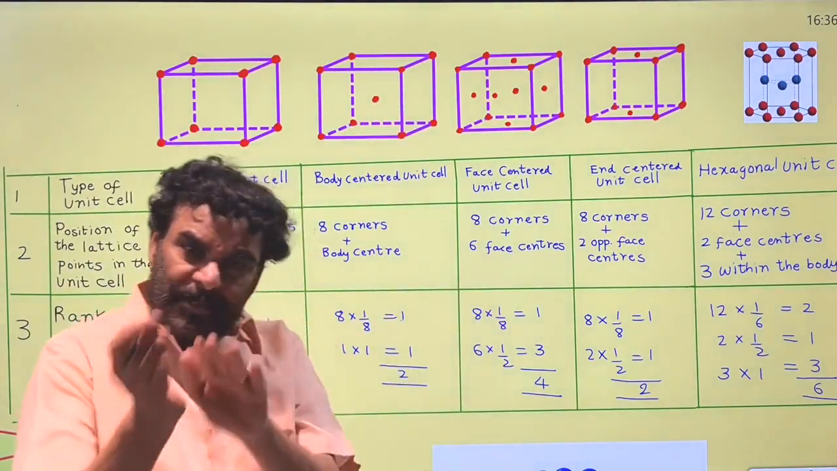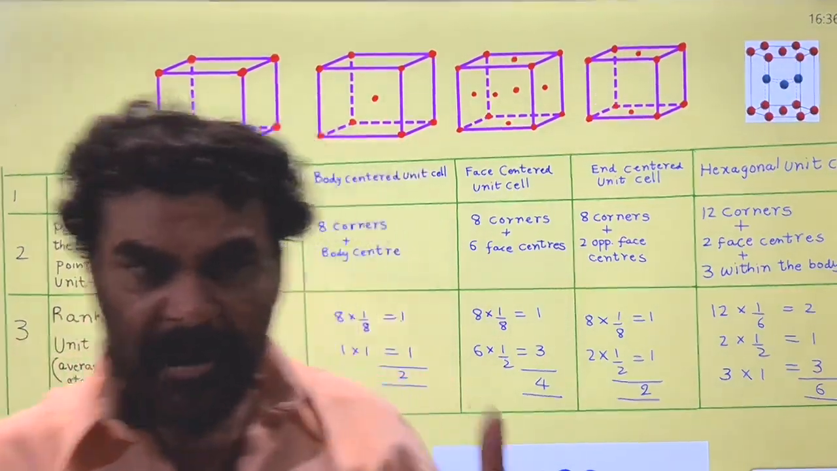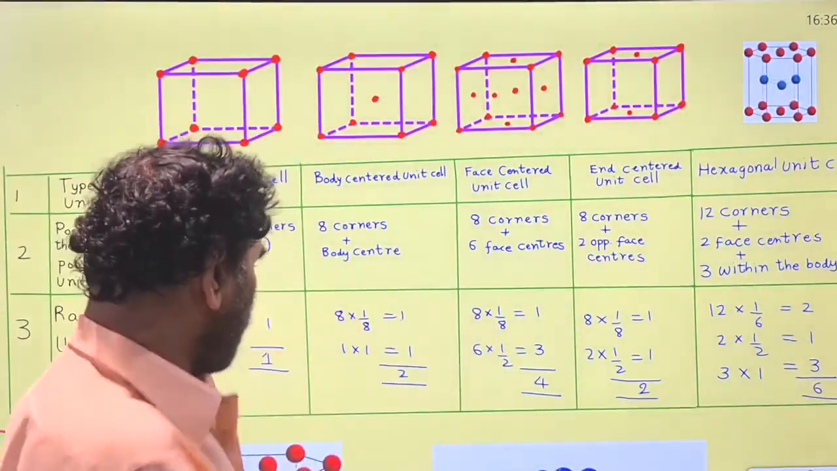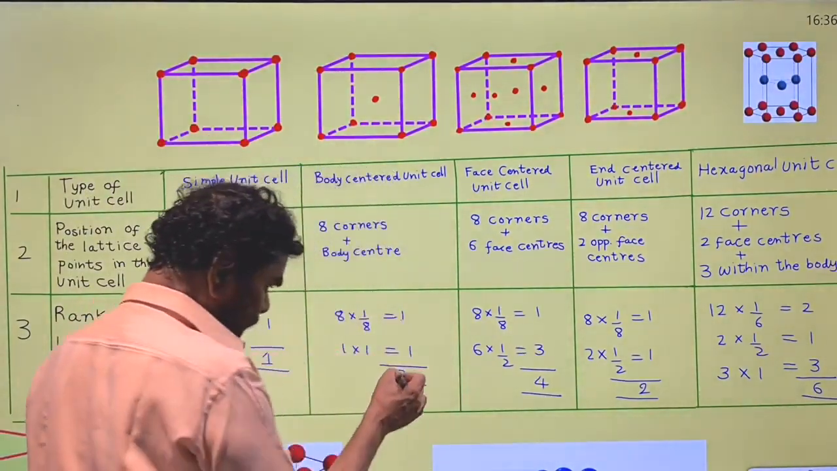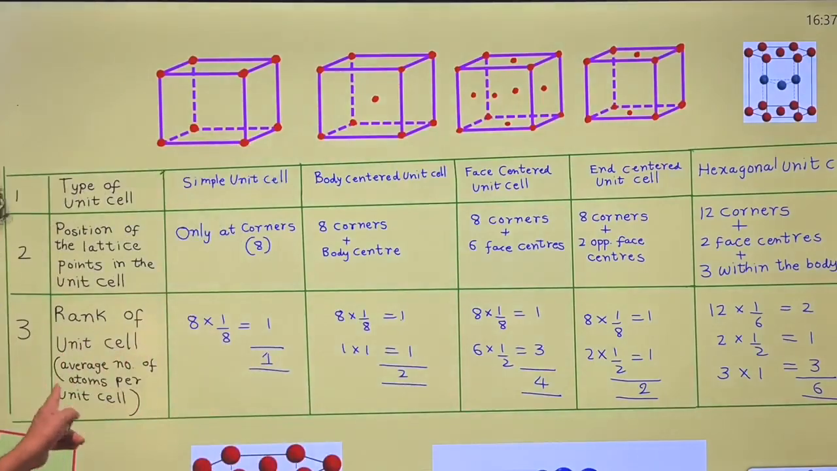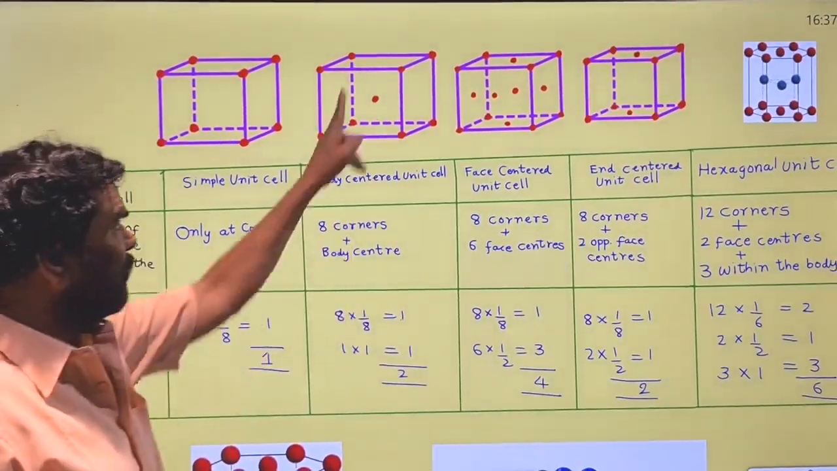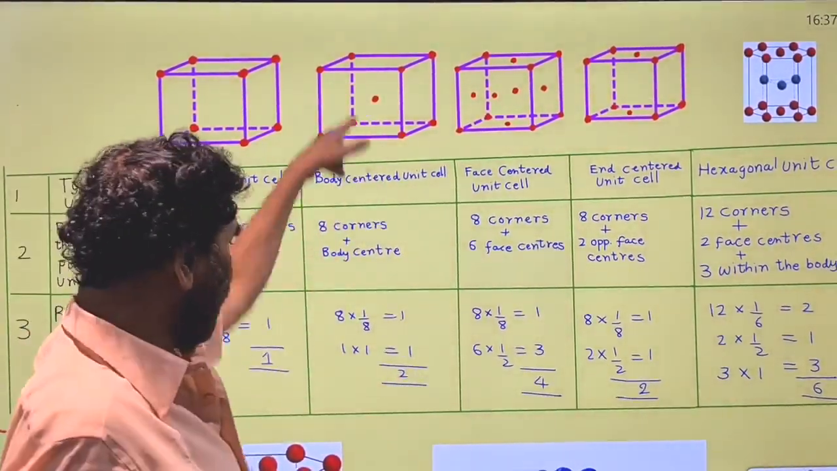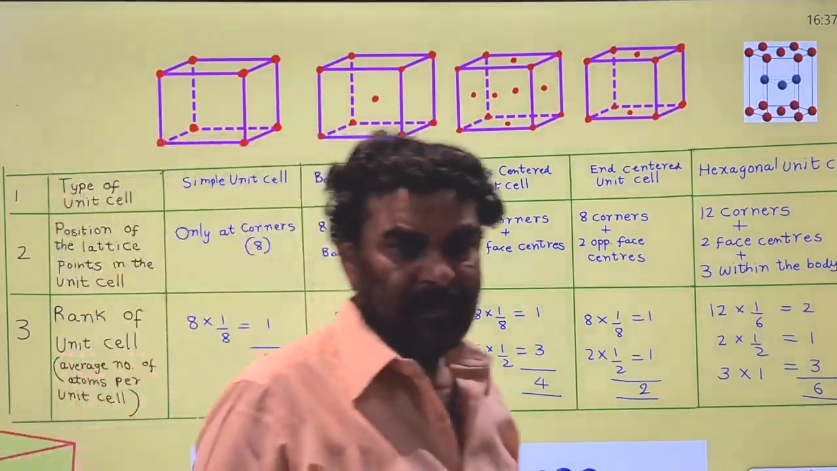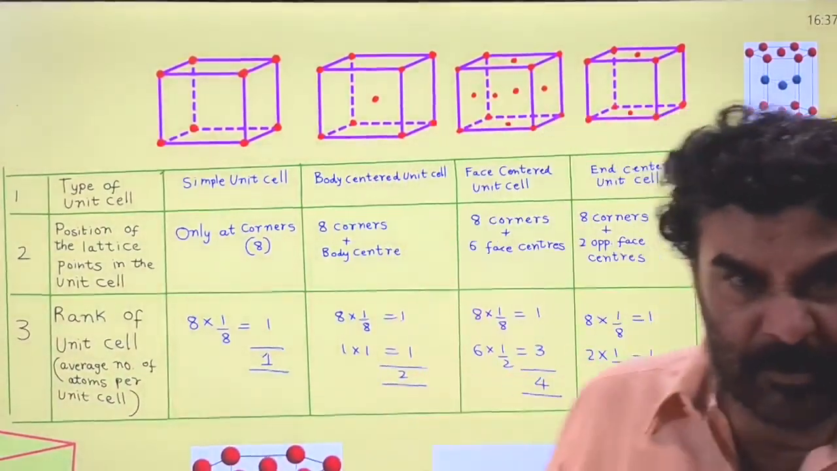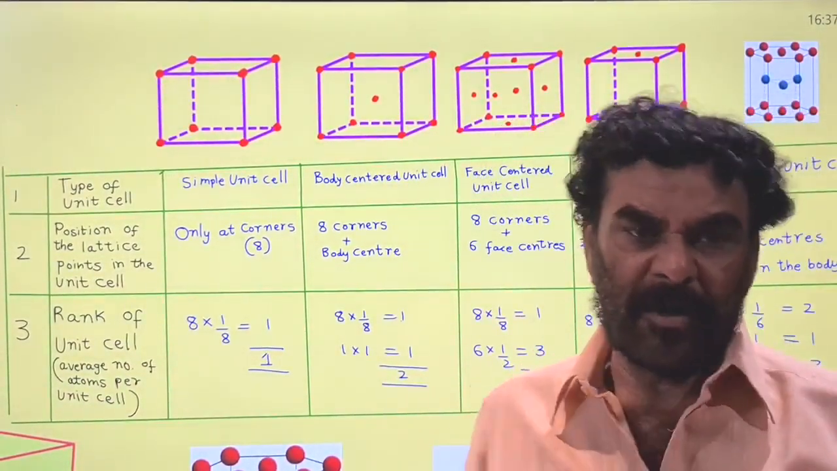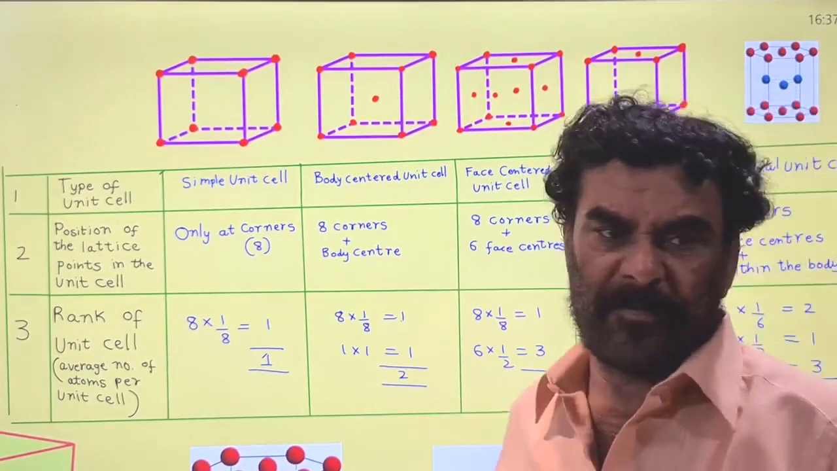The body center exclusively belongs to that one unit cell. It is not shared with any other unit cell. Therefore, 1 into 1 is 1. The total is 2. This is the rank of the unit cell. The number of atoms involved in the formation of the body centered unit cell is 2. So 2 atoms, or 2 lattice points, are involved in the formation of each unit cell.